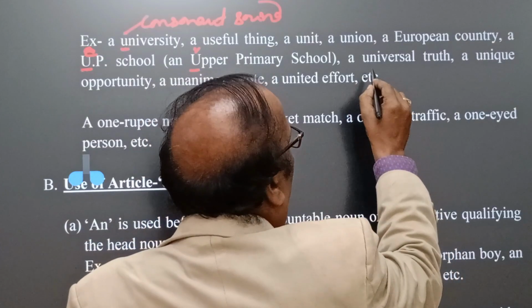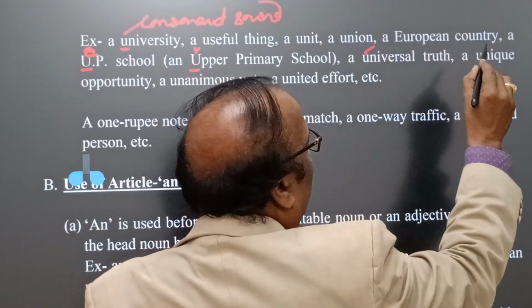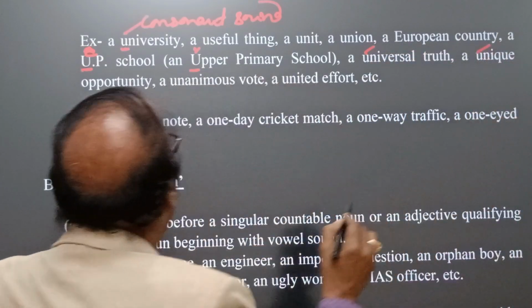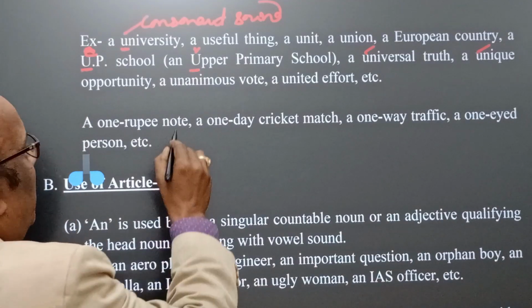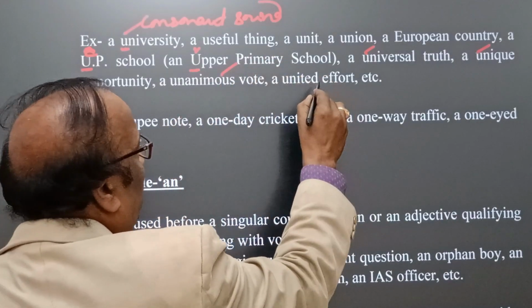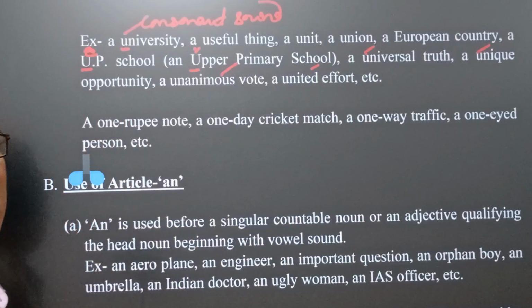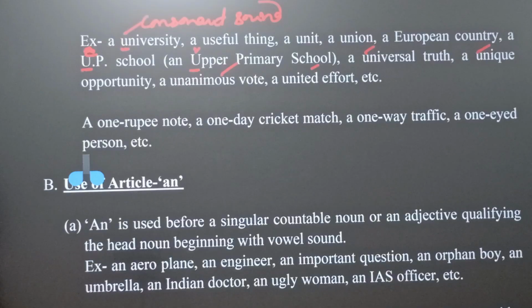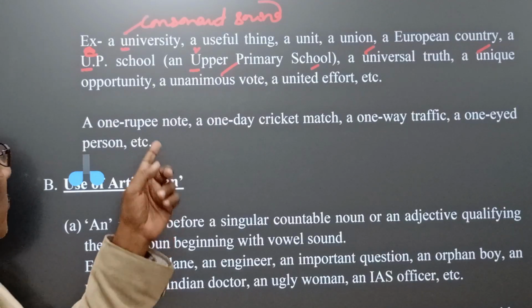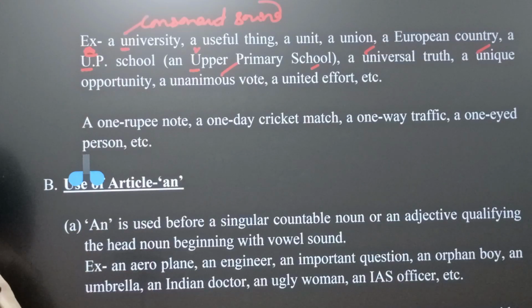A universal, similar way, universal truth, a unique opportunity, a unanimous vote, a united effort. In all these cases, u is there, but it sounds like a consonant, and that's why we have to use article a.